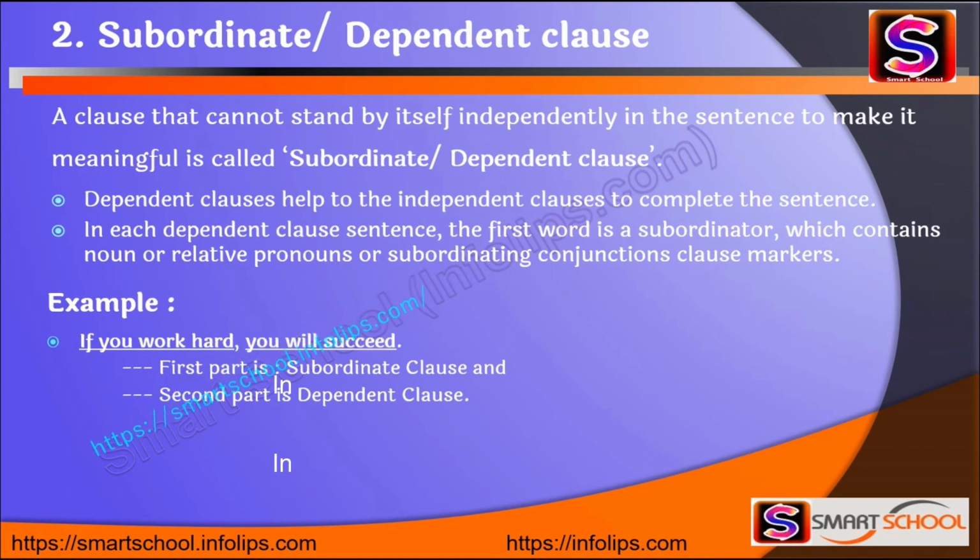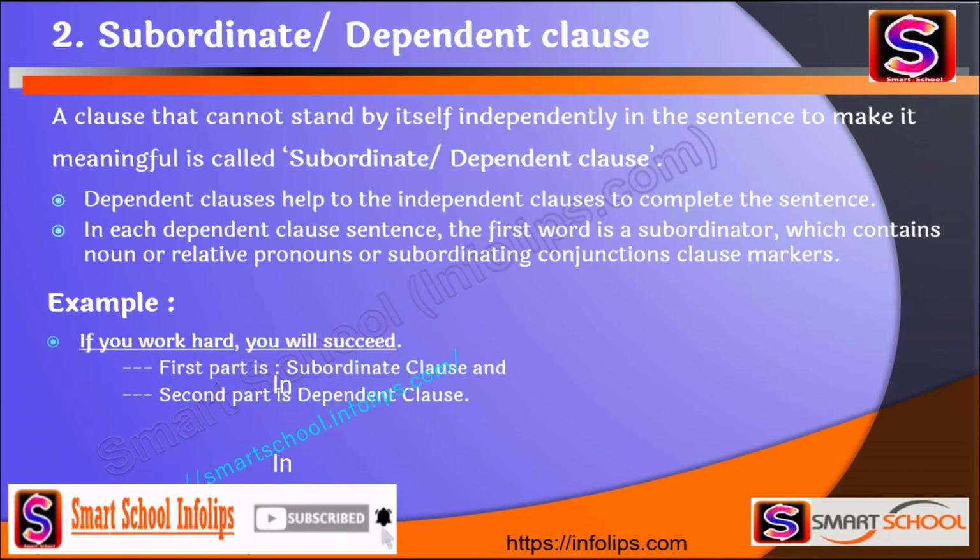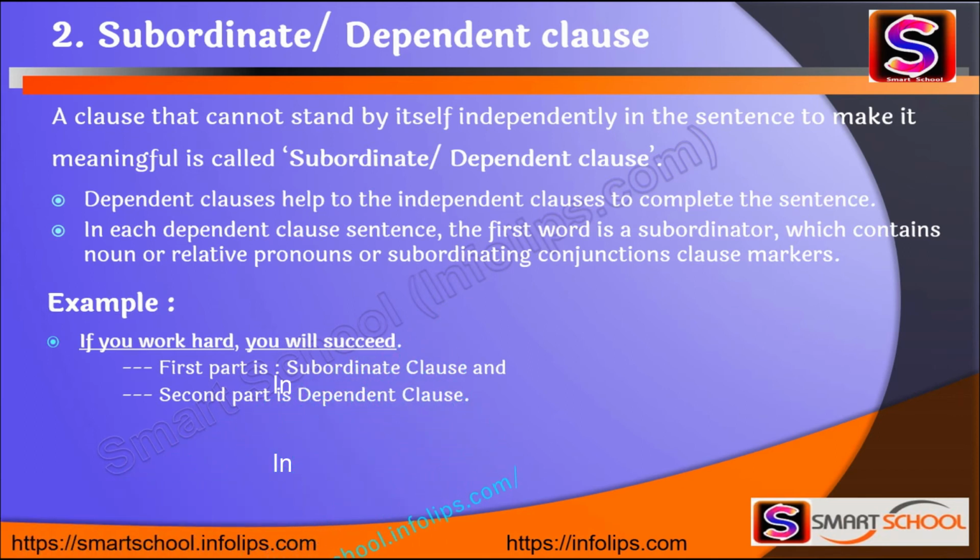Let's see some examples of this clause. If you work hard, you will succeed. So there are two parts of this sentence. First part is "if you work hard". This is the subordinate clause, and the second part is "you will succeed". That clause is the independent clause. You will succeed if you work hard.